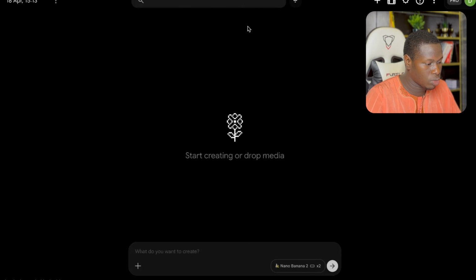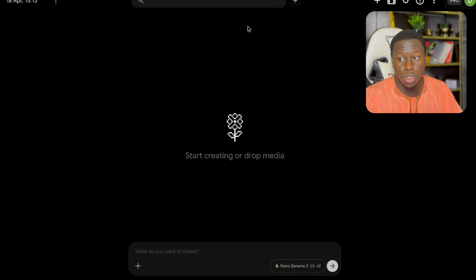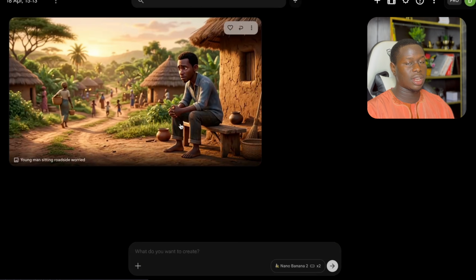Now this is scene 1. We'll copy our image prompt. After we copy our first image prompt, we'll go to Google Flow and paste our first image prompt here. Now it's going to generate the image scene, so we'll just work on generating the image scene for our video. Right here you can see we've gotten our first image scene.